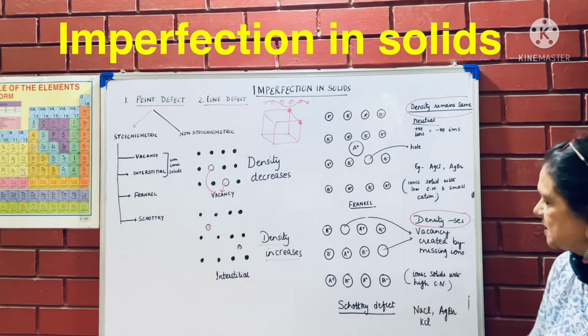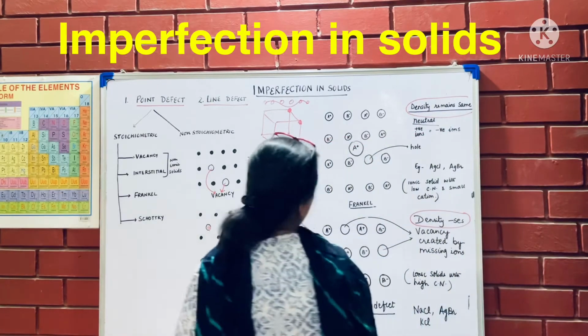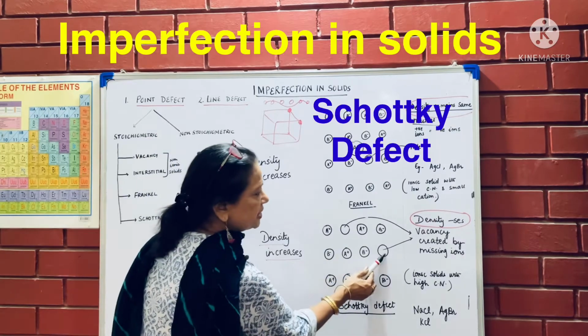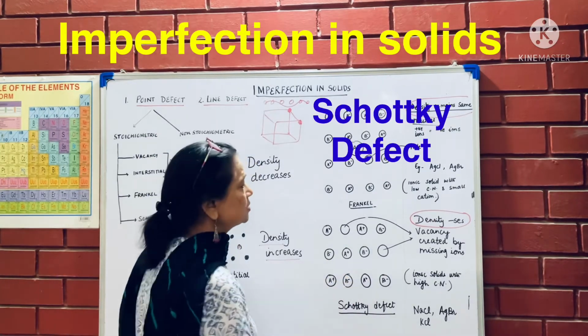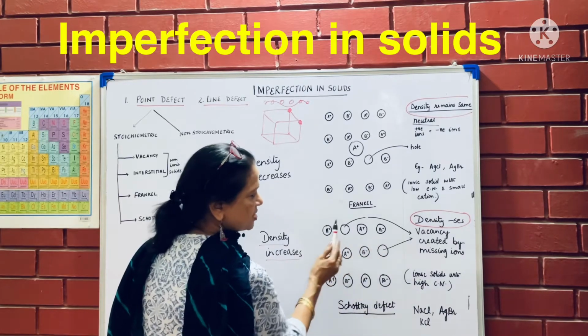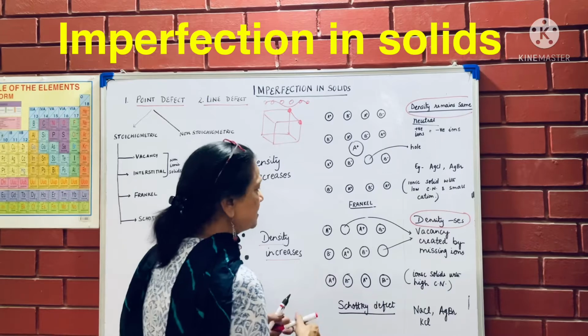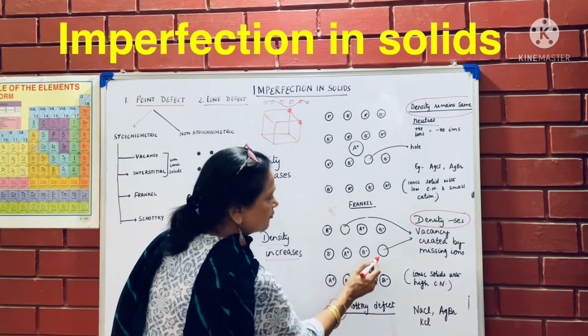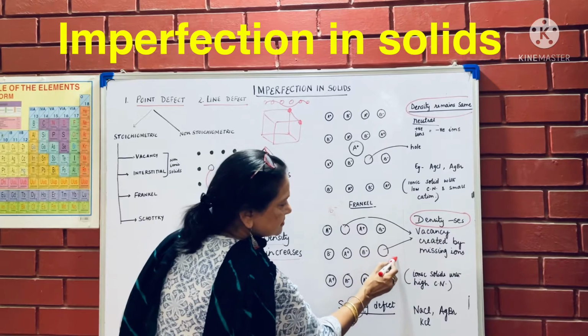The next defect is Schottky defect. Now Schottky defect will take place when the vacancy is created by missing ions. So A plus B minus, A plus B minus should have been here. B minus is missing from this side. From this side, A plus is missing.